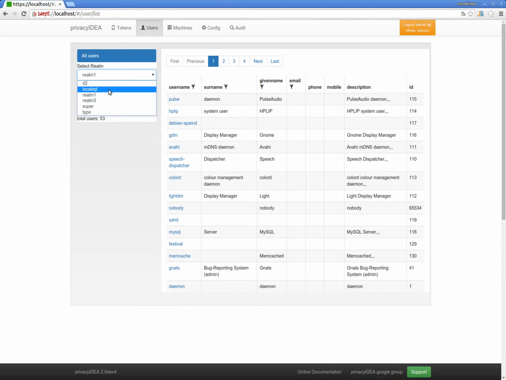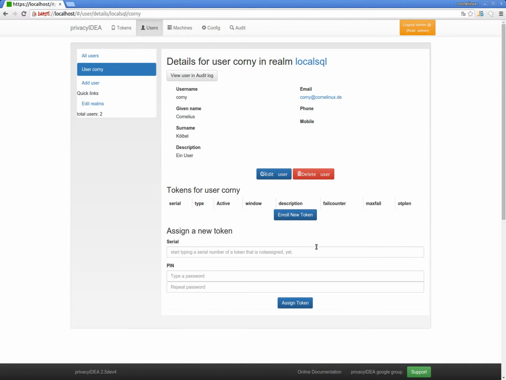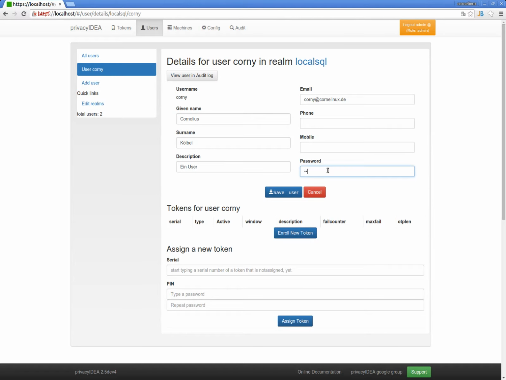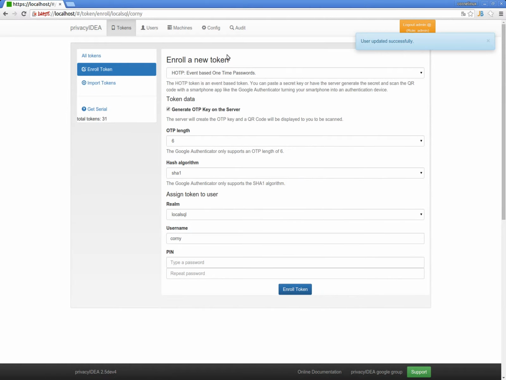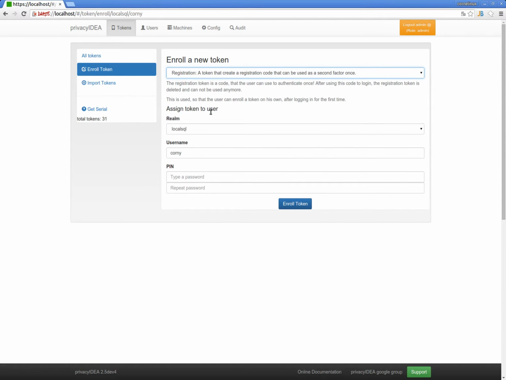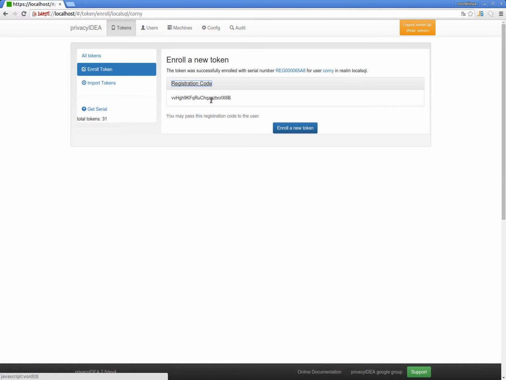Now the user, let's see the user in the local SQL realm. This user does not have any tokens at the moment. We will reset the user password, and then we will enroll the new registration token. We don't have to do anything else. We do not have to set a PIN, as we are using the password from the user store instead of the PIN. Okay, we just hit enroll and we get a registration code.